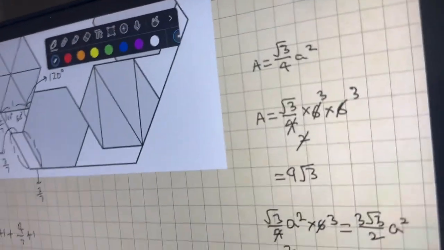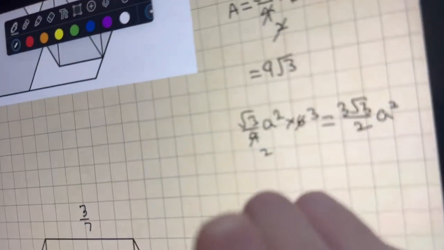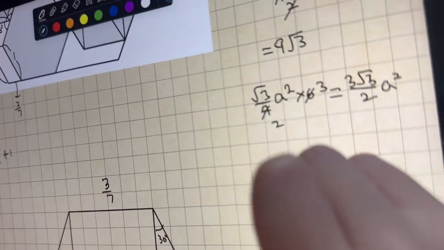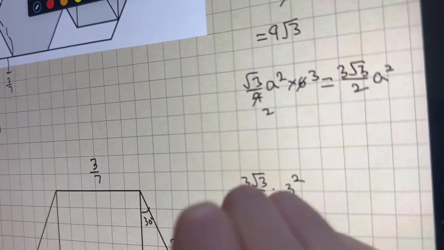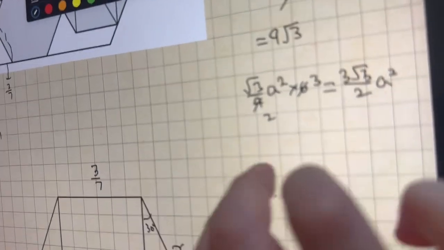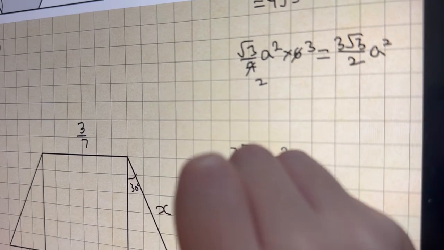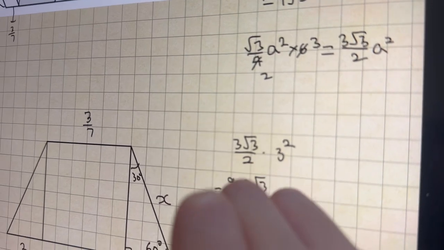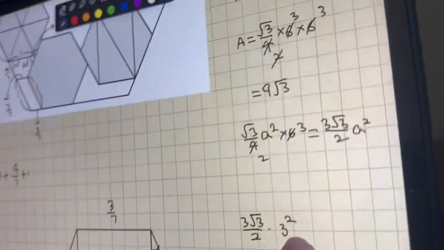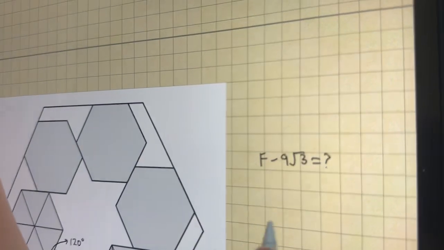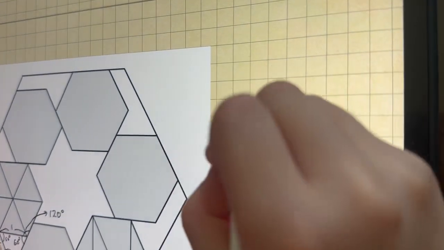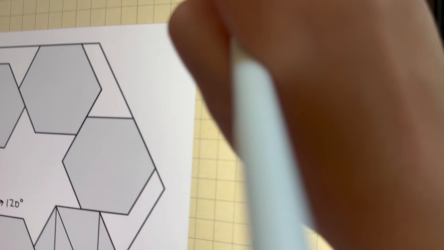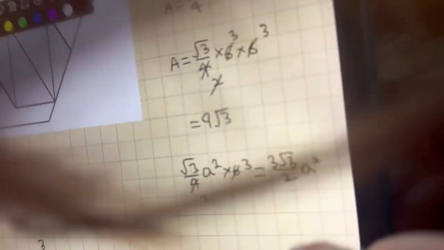Now we can plug in the formula, which is 3 root 3 over 2 multiplied by 3 squared. So this equals 9 times 3 root 3 over 2, which equals 27 root 3 over 2. So now we found the area of the large frame hexagon. That becomes F, and then we can plug in 27 root 3 over 2, minus 9 root 3.